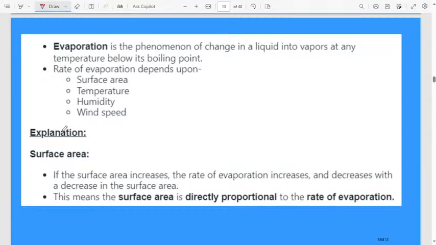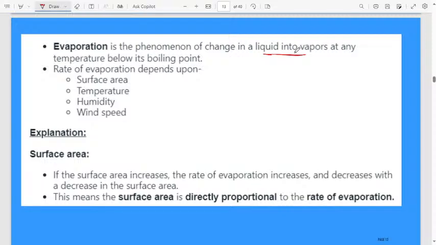What is meant by evaporation? It is the phenomenon of change of a liquid into a vapor. The simple definition of evaporation is the change of a liquid into a vapor at any temperature below its boiling point. Below reaching the boiling point only, the liquid will start evaporating. The rate of evaporation depends upon surface area, temperature, humidity, and wind speed.